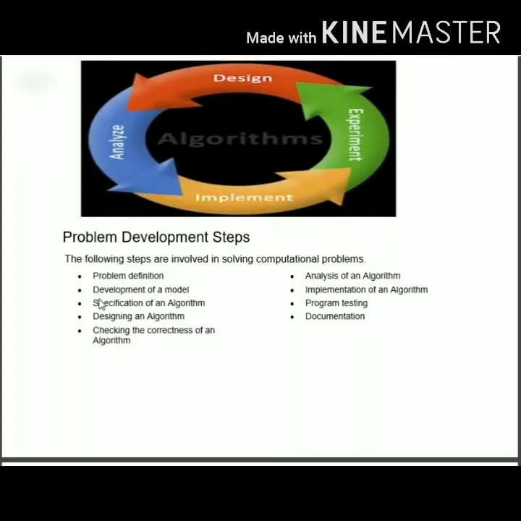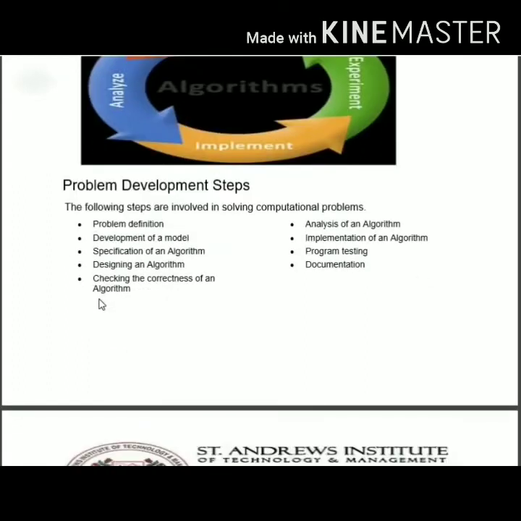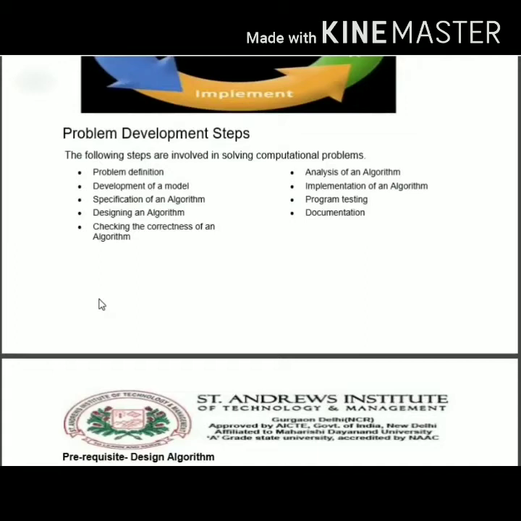Now, what problems do we face in the development stage? The following steps are involved in solving a computational problem. Problem definition is very important. When you come to computational science, the problem definition has to be fixed: what requirement is needed and on what criteria the algorithm is working. This is the very first thing. You need to understand the problem statement for what you are designing.